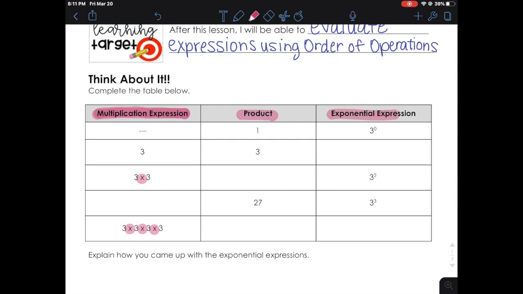Finally, you have your exponential expression, and I'm going to see if you guys can figure that one out on your own without my help. It does want you to explain how you came up with each exponential expression, so it wants you to tell me how you came up with the answers in your third column. All right, go ahead and pause the video.